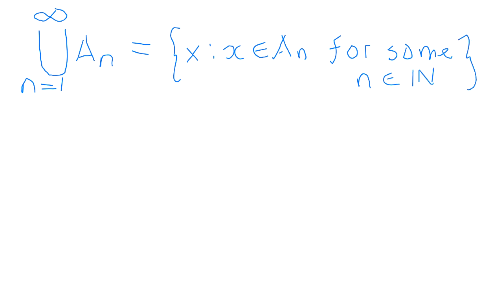All right. So if you want to unite all the sets A1, A2, A3 right up to infinity, it's written like this. Watch that second part, very important. The x is such that x is a part of the set A1, A2, A3 right up to infinity for some n. That some n part is going to be important.